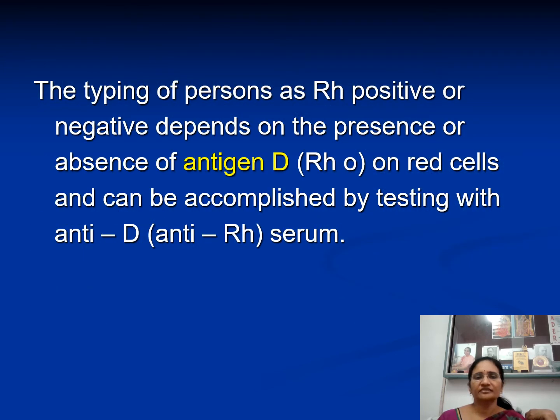And here, the typing of persons as RH positive, or you might have heard about RH positive, RH negative. When do you call a person RH positive or RH negative? It depends on the presence or absence of antigen D, that is RH antigen, on red blood cells. If RBC has RH antigen, then the person is called RH positive. If RH antigen is absent, then the person is called RH negative. Instead of calling it RH antigen, later it was named antigen D.